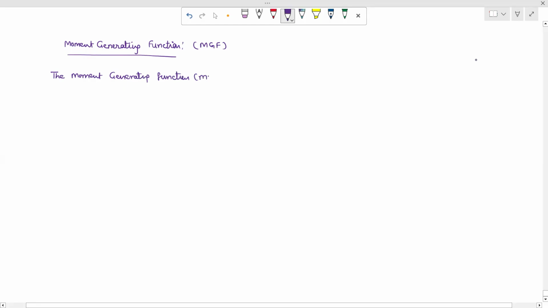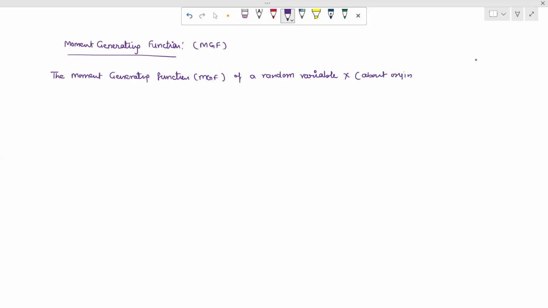In short, we know that the MGF of a random variable X, we consider at the origin. We can also calculate for any value, that means about x equal to a.